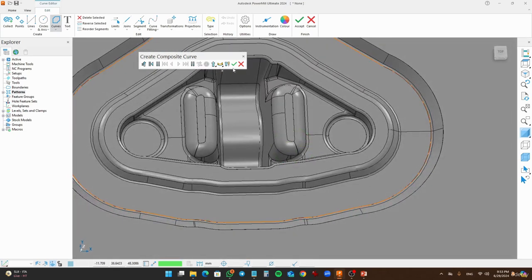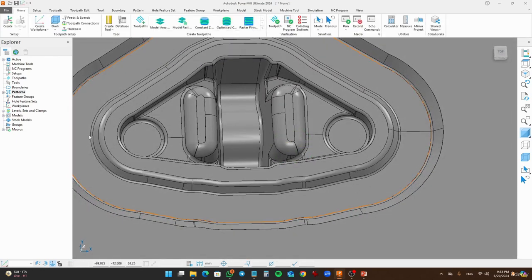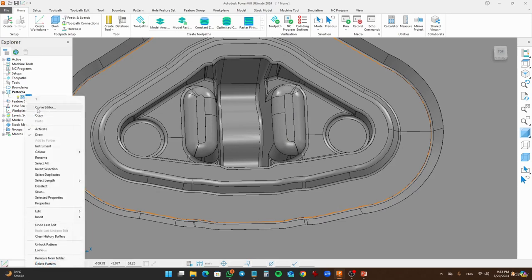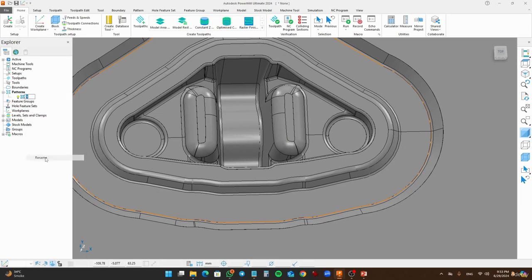Just go to Save, click OK, and OK. Just rename it for better understanding: slice pattern, or we can say the slice profile pattern.